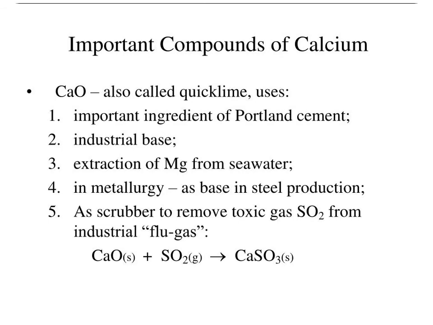It is used in metallurgy, as a base in steel production, and as a scrubber to remove the toxic gas SO2 from industrial flue gas. It is produced on a commercial scale by heating limestone in a lime kiln in the temperature range of 1070 to 1270 K. The reaction being reversible, carbon dioxide is removed as soon as it is produced to enable the reaction to proceed to completion.